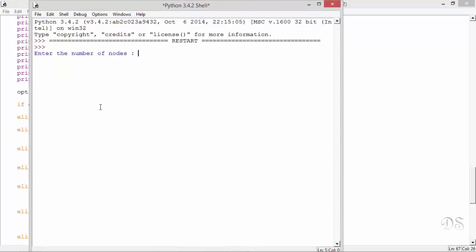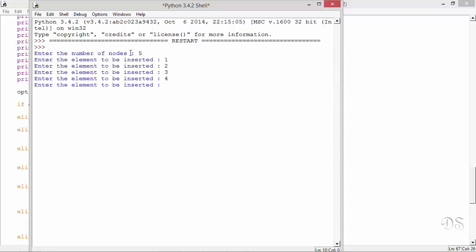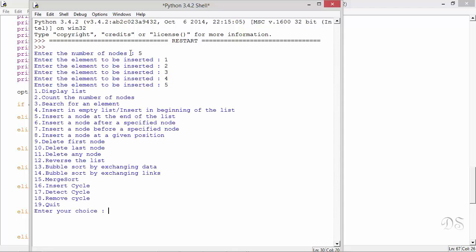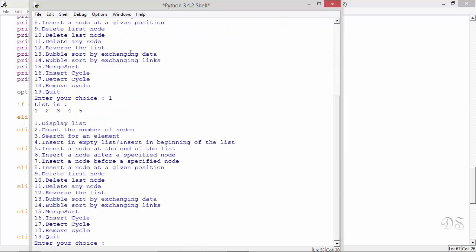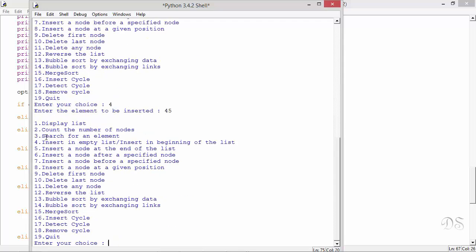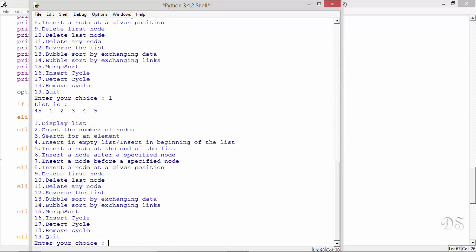The create list method is being executed. So it is asking for number of nodes. Now we display the list. So we choose option 1. The list is being displayed. Now we'll insert a new node in the beginning of the list. So we'll choose this option 4. This new element was inserted in the beginning of the list.